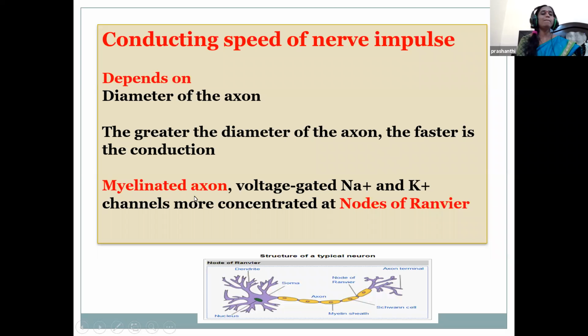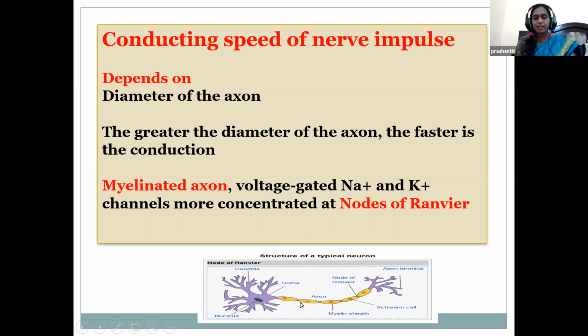In the myelinated axon, voltage gated sodium and potassium channels are more concentrated at the nodes of Ranvier. What are nodes of Ranvier? Just see the picture, children. Here is the structure of the neuron. Outside the cell body, this is the axon, covered by the myelin sheath.